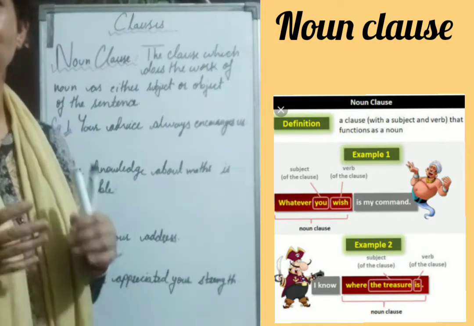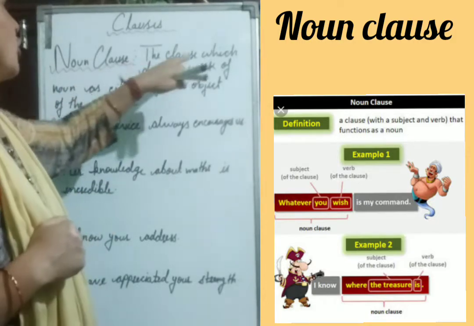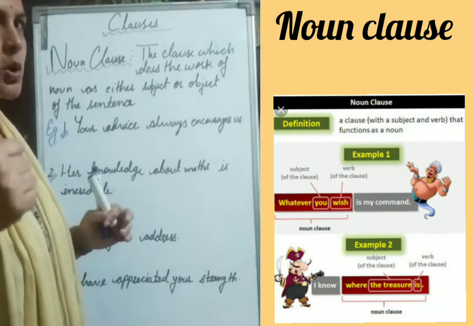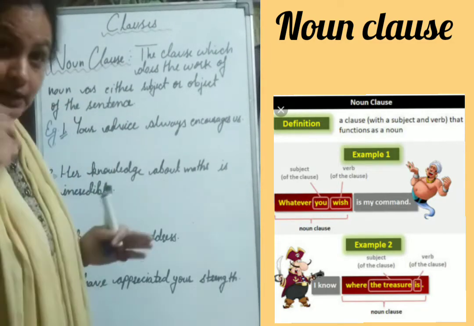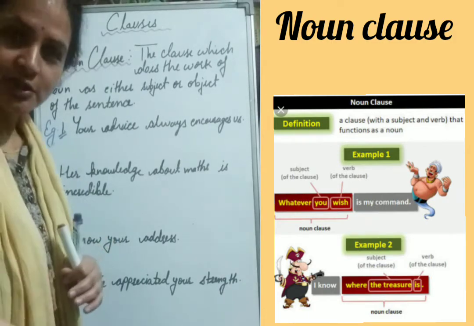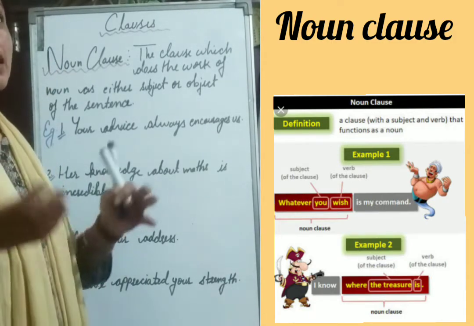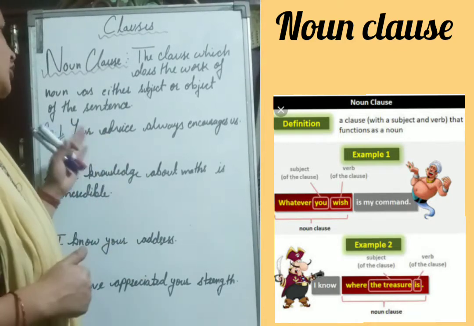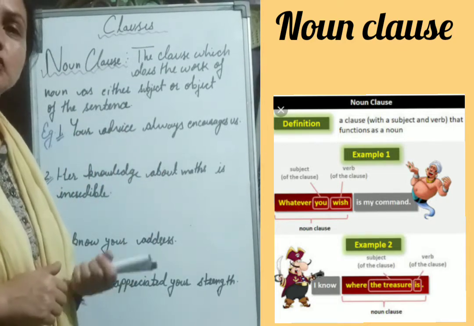Yes, now we are going to discuss noun clause. The clause which does the work of a noun as either subject or object of the sentence. Subject comes before the verb and object comes after the verb. Now let us understand it with the help of examples. First one, your advice always encourages us.